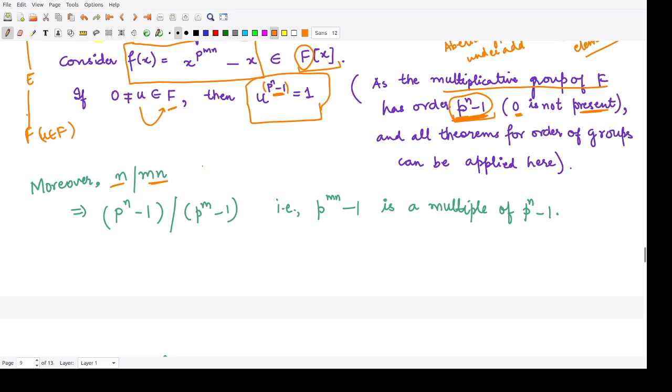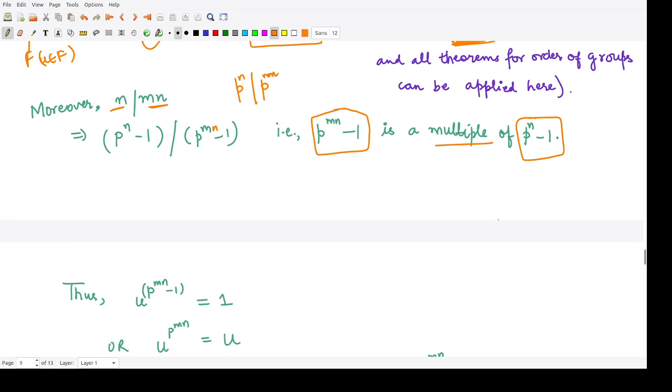So that means when you take this to the power p to the power n, that will divide p to the power mn also. And this p to the power n minus 1 would divide p to the power mn minus 1. This is the result. So that means you could say this p to the power mn minus 1 is a multiple of p to the power n minus 1. This is the condition. From here we got this thing.